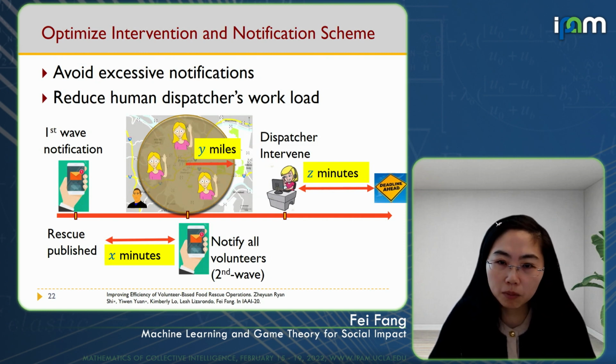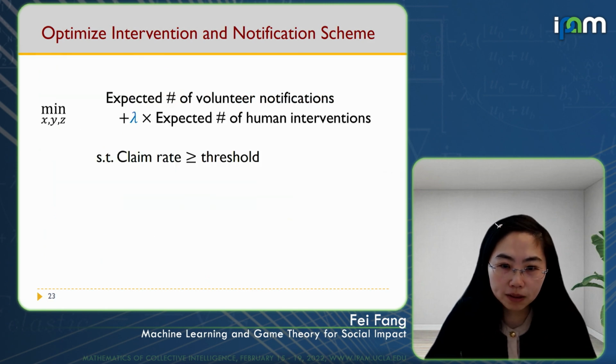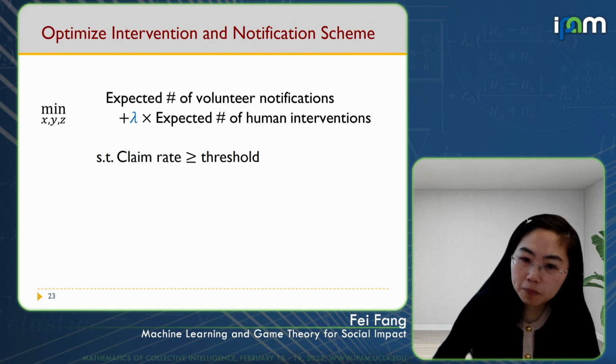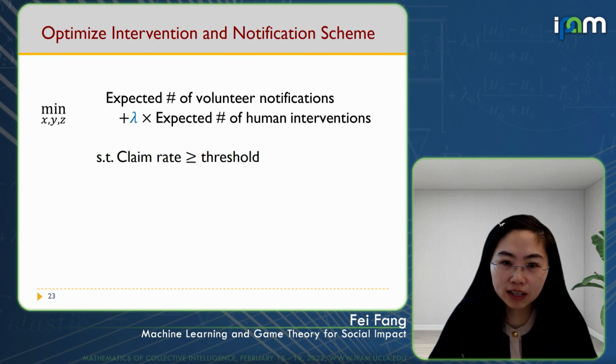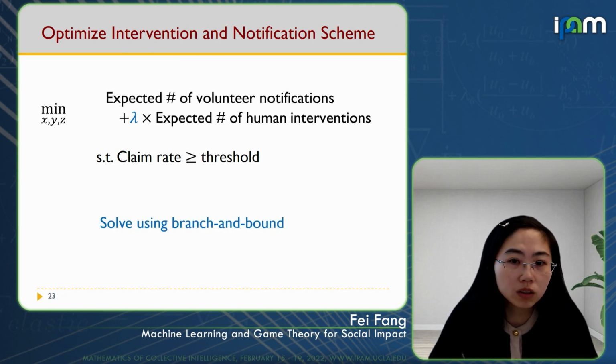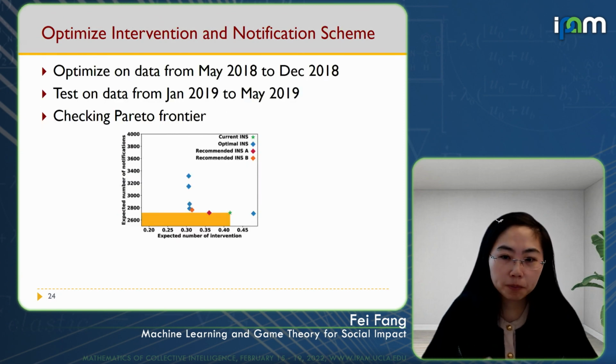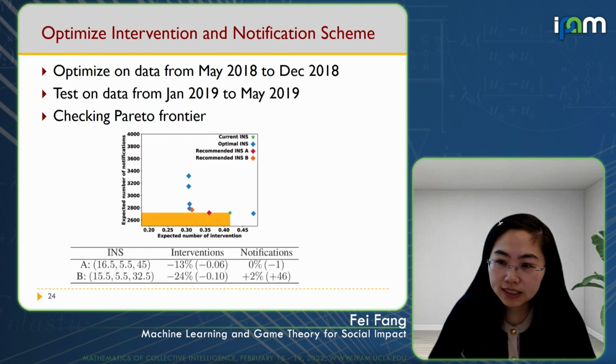We formulate this as an optimization problem that minimizes the number of notifications plus the number of human interventions needed, subject to the constraint that the expected rescue claim rate is at least the same as the current practice. Here the parameter lambda controls the impact of these two factors. We use historical data to estimate the expected numbers and solve this optimization problem through branch and bound. By varying the values of lambda, we get a Pareto frontier, and we found two promising schemes that can potentially improve over the current practice.